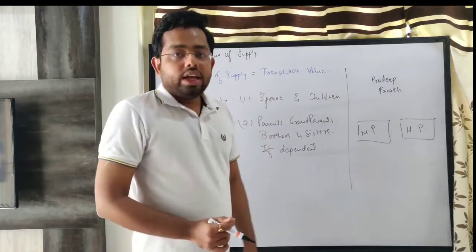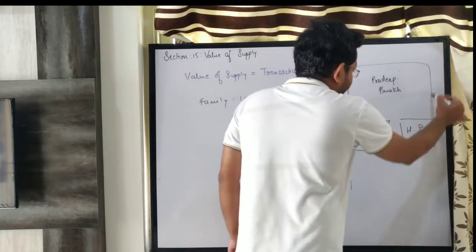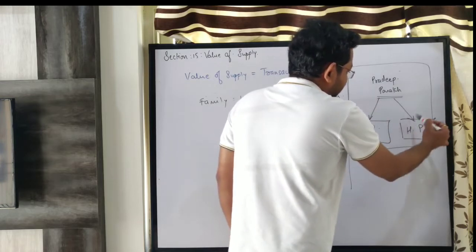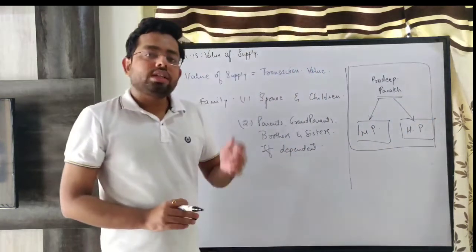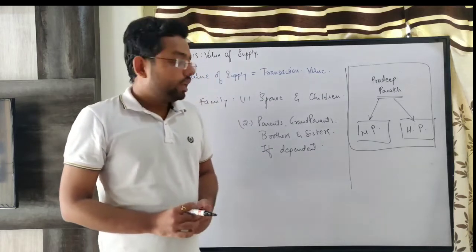Now, in the family of Pradeep Parekh, Meet Parekh is included, Hardik Parekh is included. So they are members of the same family and they are related person.